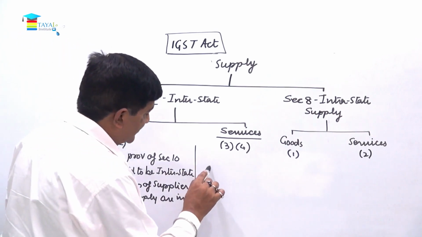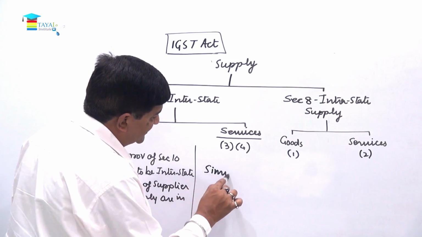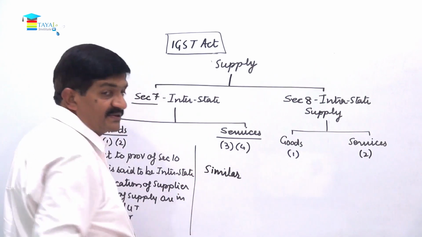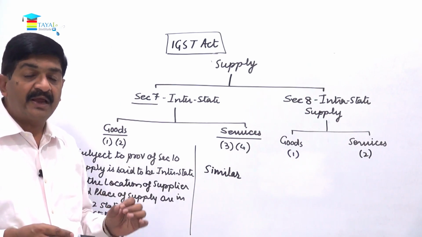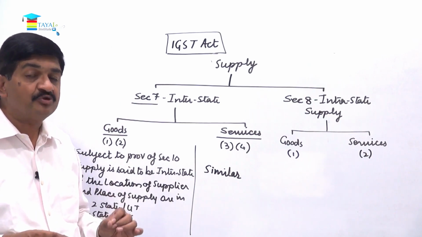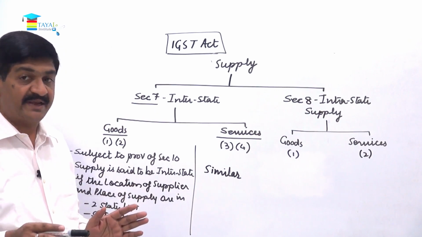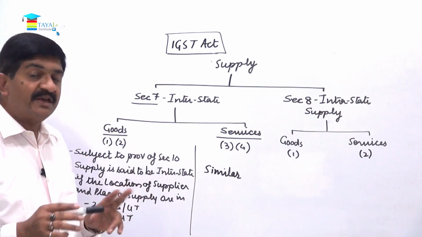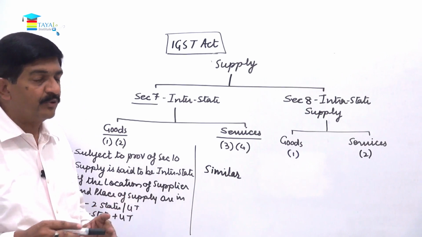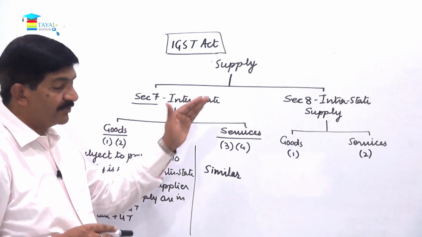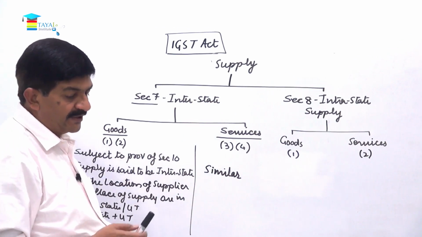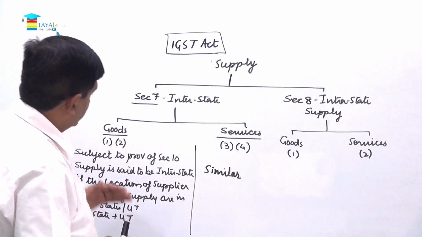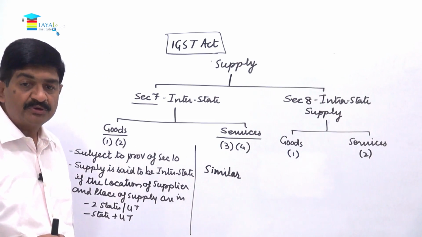So this is something similar, not exactly the same, but similar. If the location of the service provider and the place of supply happen to be in two different states, or a state and a union territory, or two different union territories, then it will be considered an interstate supply of service, right?